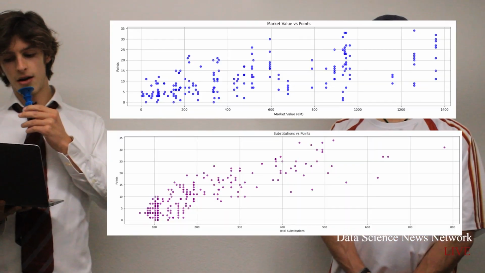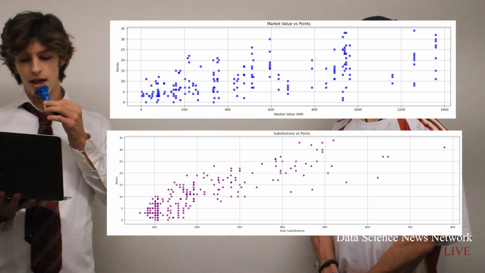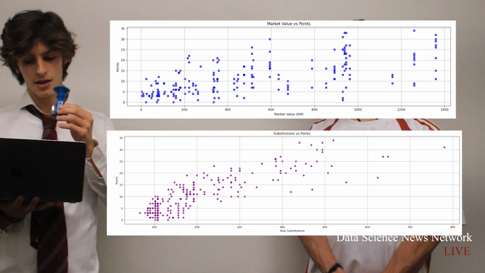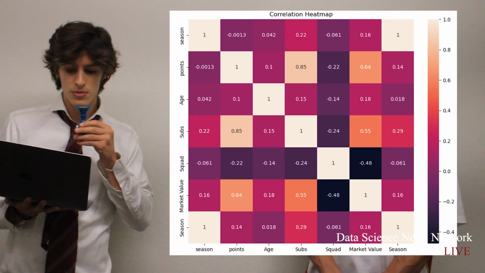Do you want to know what they found yet? Well, by applying each of the variables against points, which are essentially the thing that's needed in order to progress throughout the tournament, they were able to represent these relationships in graphical form. So here, for example, we can see a plot of market value against points and another of substitutions against points. And we can see a slight positive correlation for both, which gave these scientists already a little hint of what these relationships would show. They then used the data to plot what's called a heat map, which is essentially an image that uses colors to depict correlations between variables.